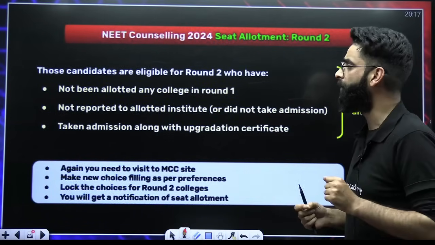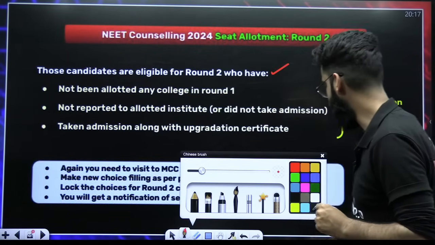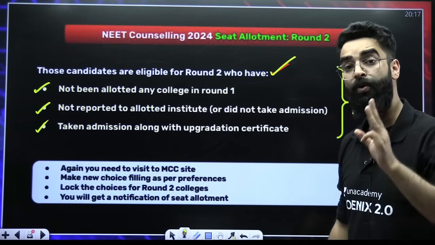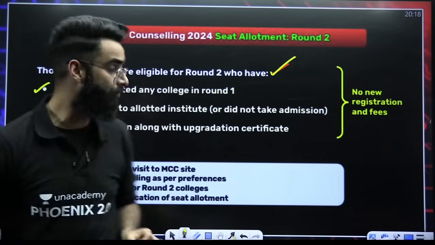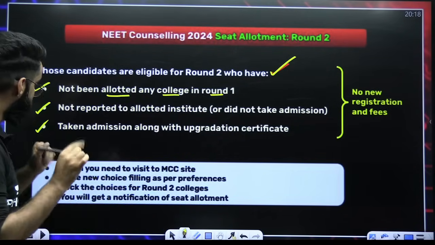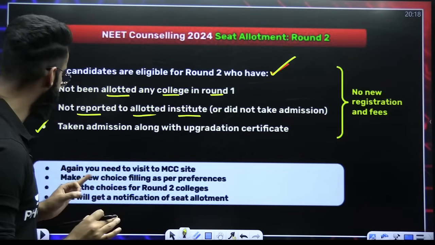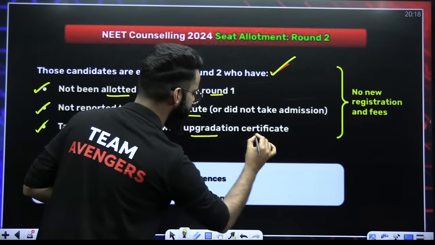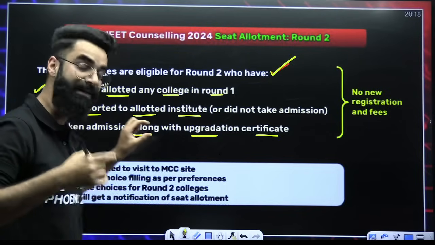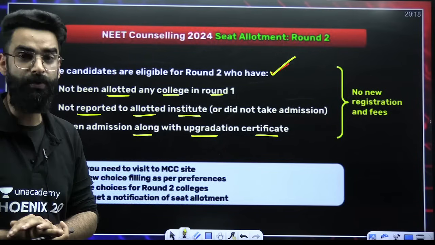What is seat allotment round 2? Which students are eligible for round 2? There are 3 things mentioned over here. Those students are eligible for All India Quota round 2 who have not been allotted any college in round 1; second, who have not reported to the allotted college; and third, who have taken admission along with the upgradation certificate. So these 3 types of students are eligible for round 2 of AIQ counseling.